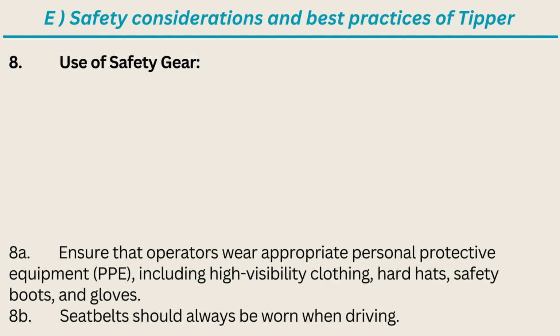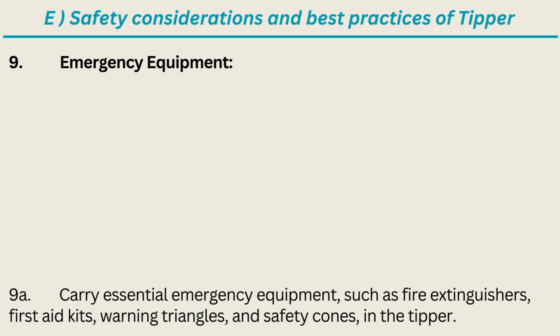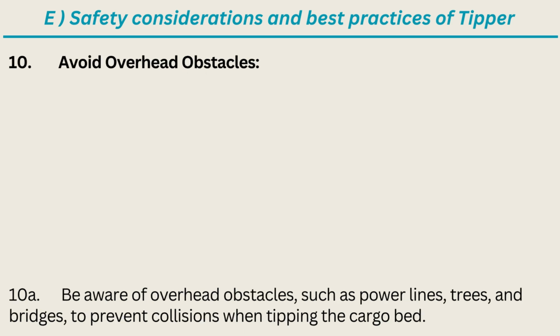8. Use of safety gear. 8A. Ensure that operators wear appropriate personal protective equipment, PPE, including high-visibility clothing, hard hats, safety boots, and gloves. 8B. Seatbelts should always be worn when driving. 9. Emergency equipment. 9A. Carry essential emergency equipment, such as fire extinguishers, first aid kits, warning triangles, and safety cones, in the tipper.